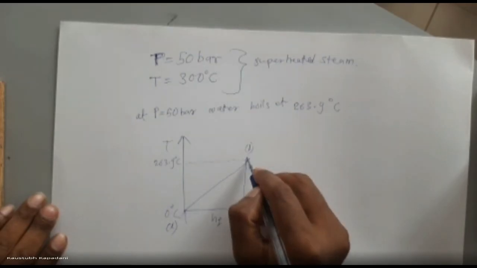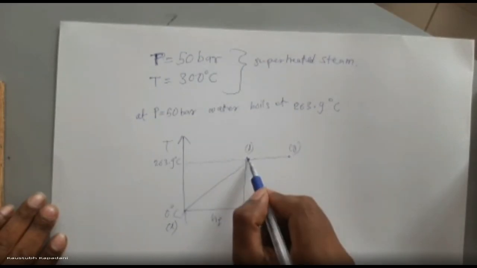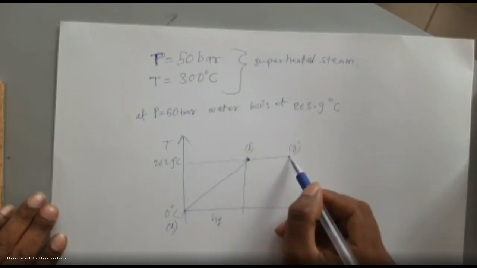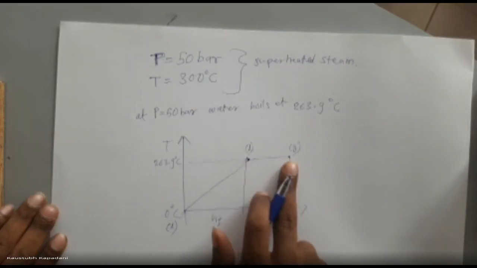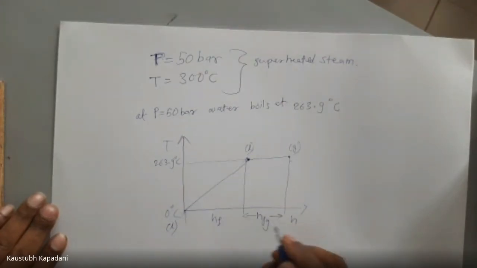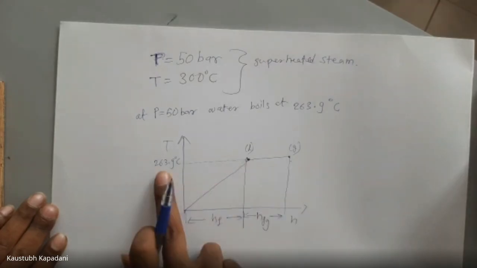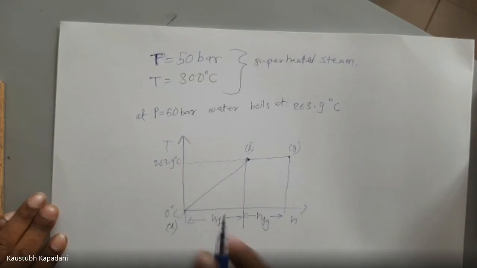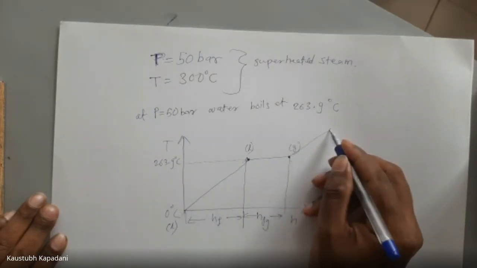From this point to the gas point, at 263.9 degrees Celsius, the phase will change from liquid to gas, so we have provided Hfg to do so. But beyond this point, again we have to raise the temperature up to 300 degrees Celsius.